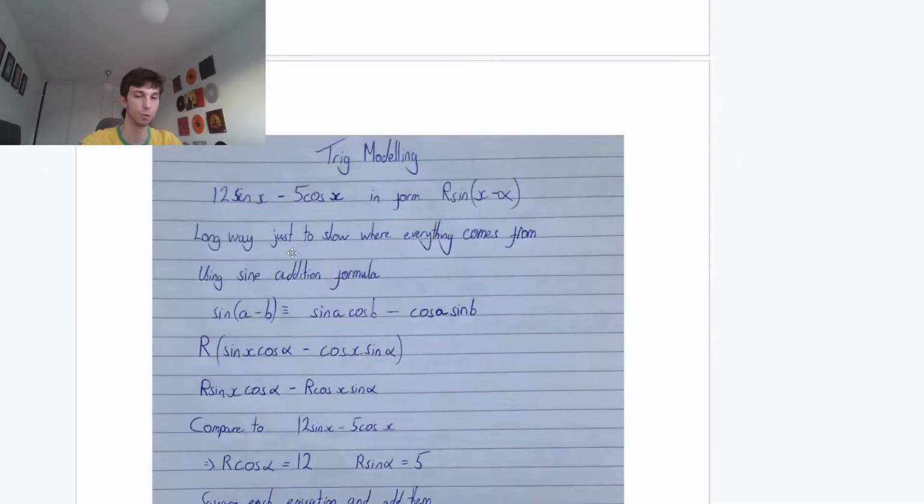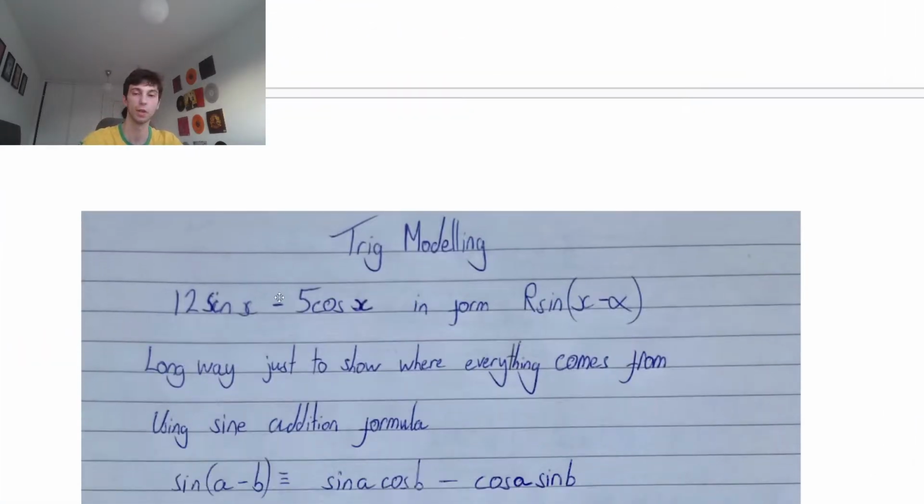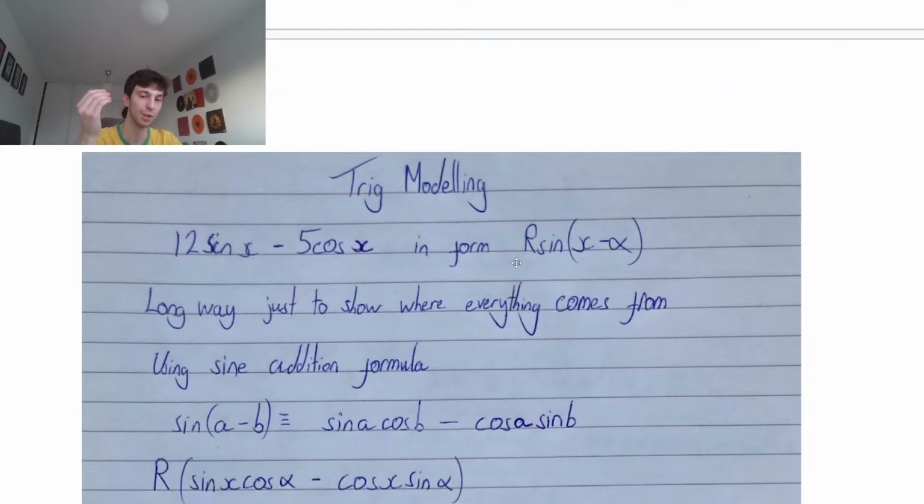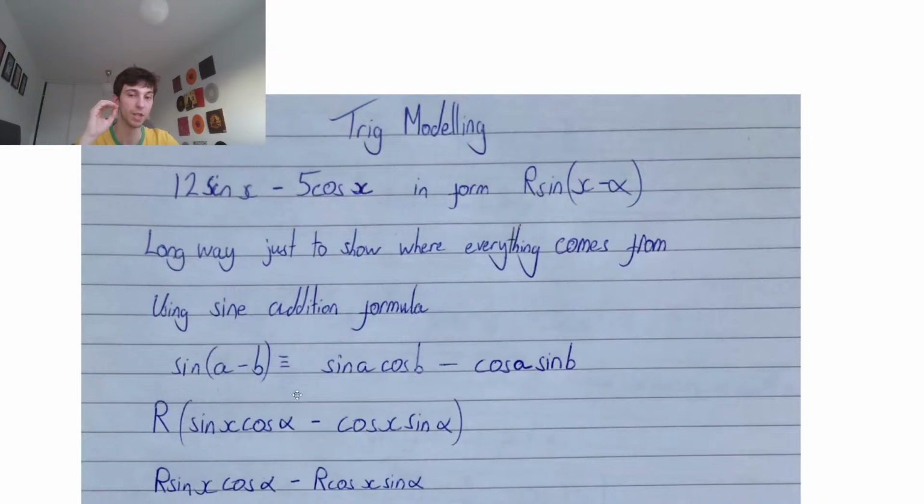So part A, I know you guys will do this very, very quickly, but let's just go through it. For trig modeling, we're going to use our sine addition formula. We have sine(A minus B), so we're going to use sine A cos B, take away cos A sine B, where our A will be x and our B will be alpha, okay? I know this is a bit slow, I know you can do this quickly, but here we go.